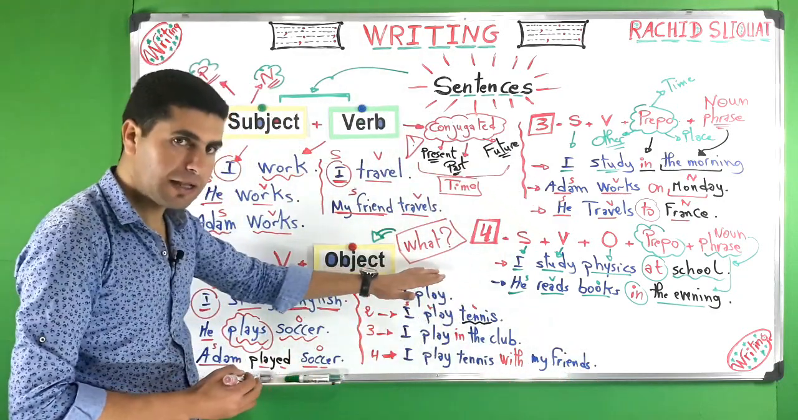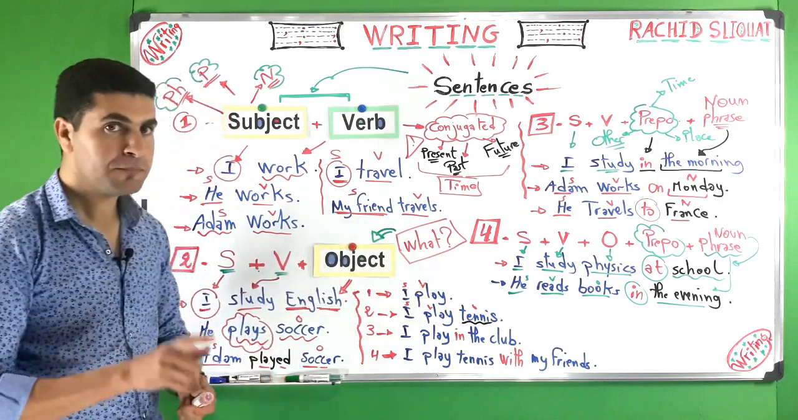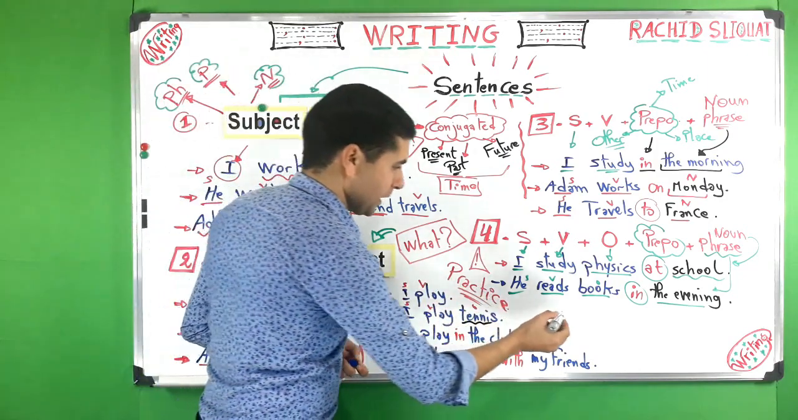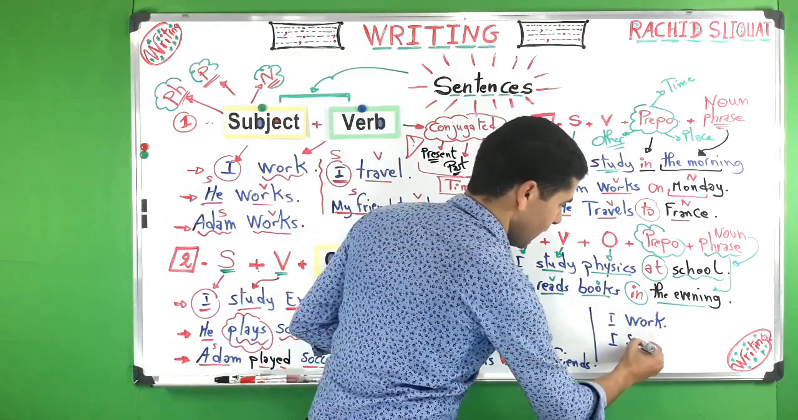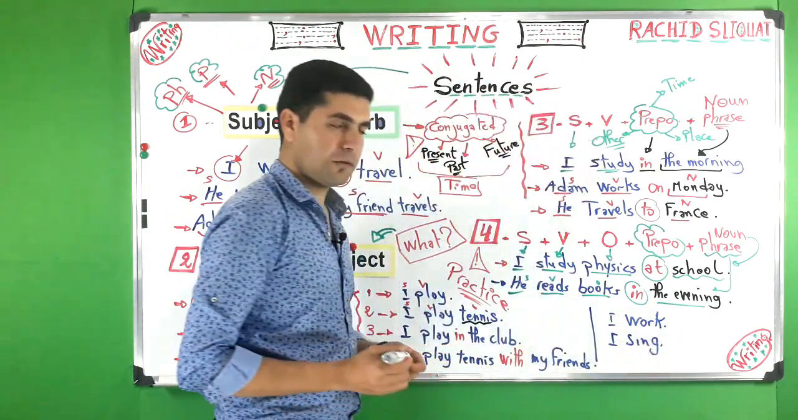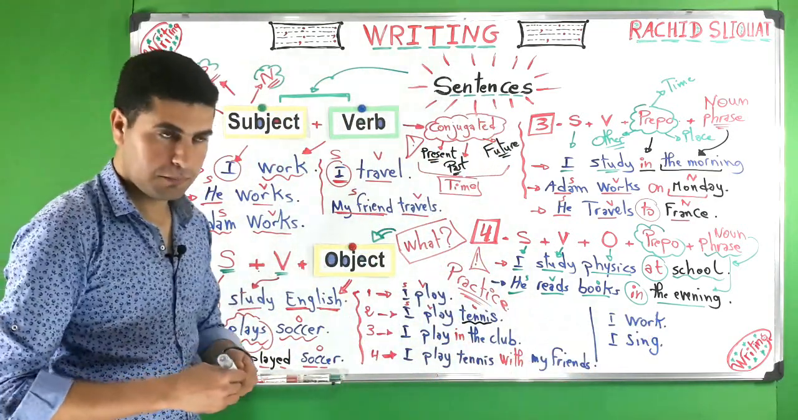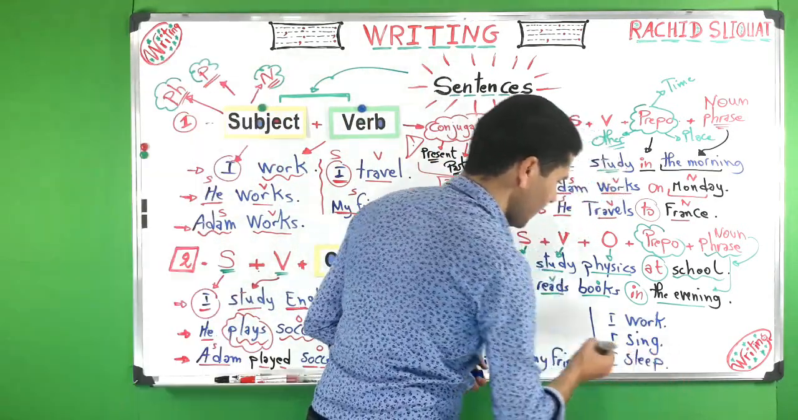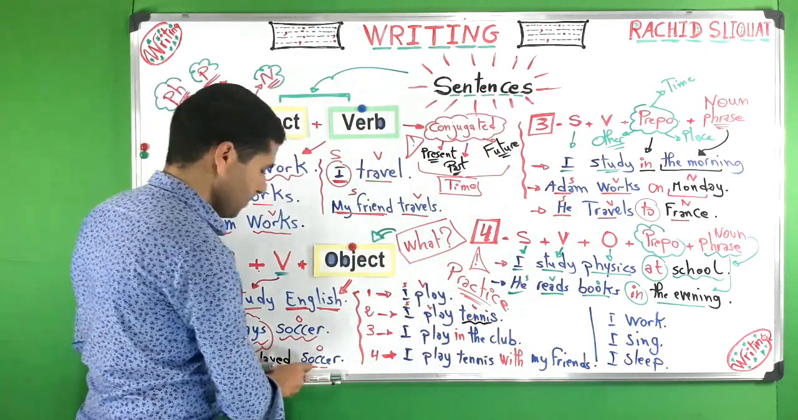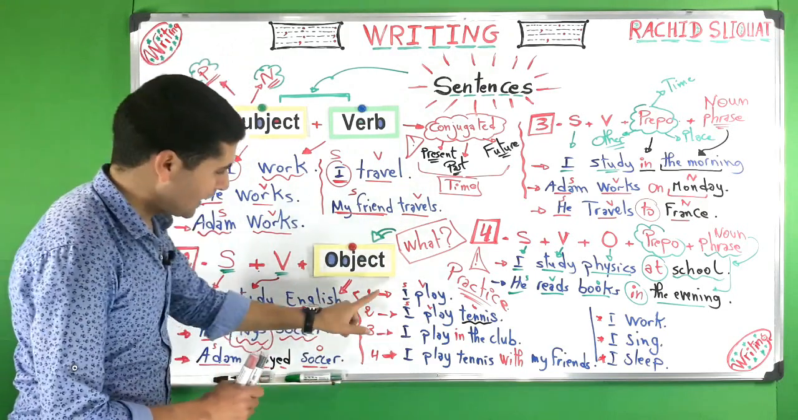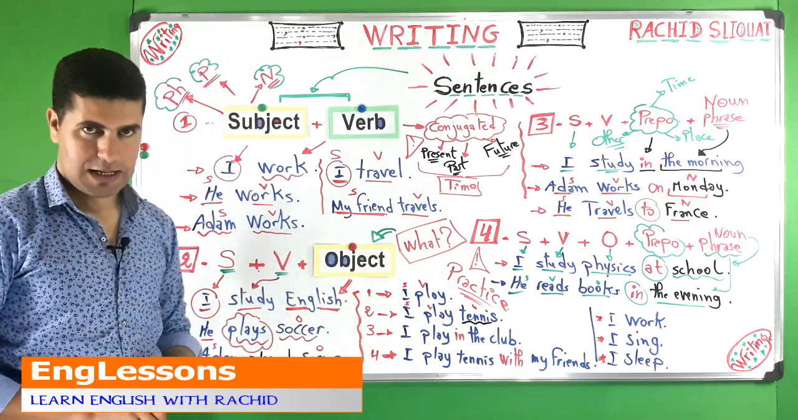So this is how you can practice. Okay, so here we can say I play. You can use, for example, I work. Okay, I sing, for instance. Or you can try, for example, I sleep, etc. So these are simple sentences. You can make them longer and longer, okay? Like this example.